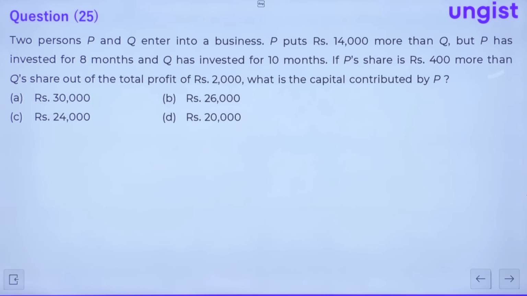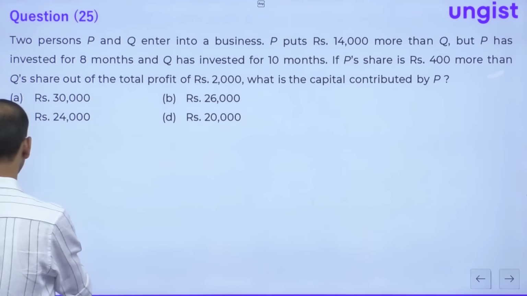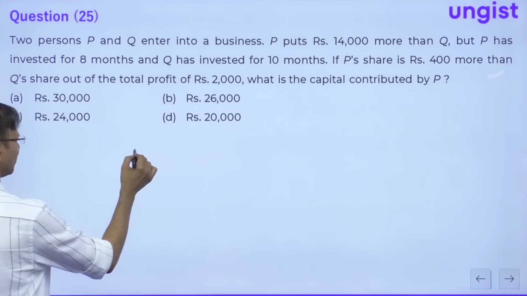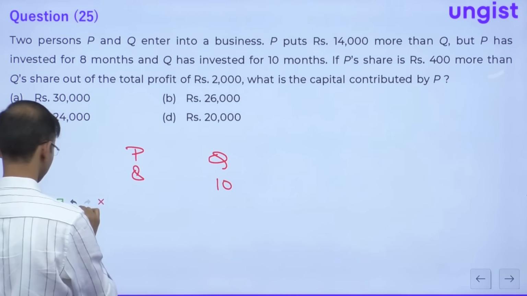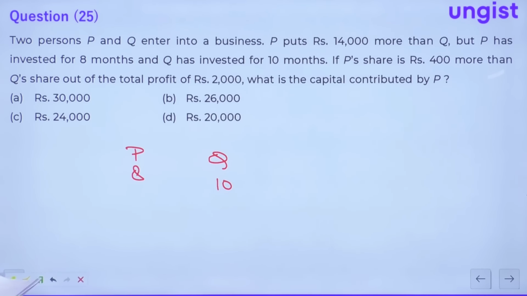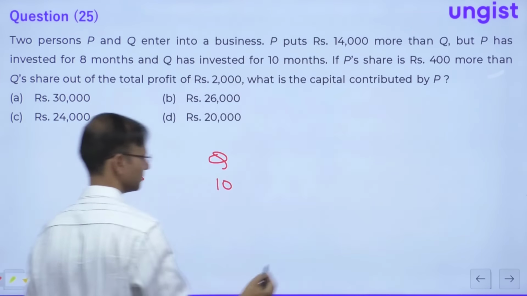The question is: two persons P and Q enter into a business. P puts in 14,000 more than Q, and P has invested for 8 months and Q has invested for 10 months, correct? Alright. After that, P's share is 400 more than Q's share out of the total profit of 2,000.